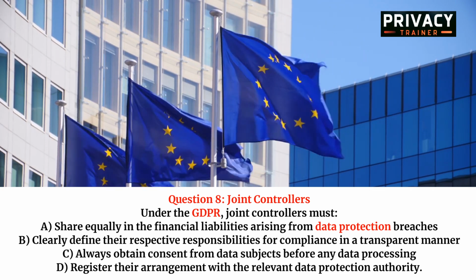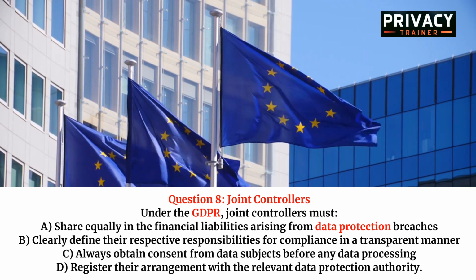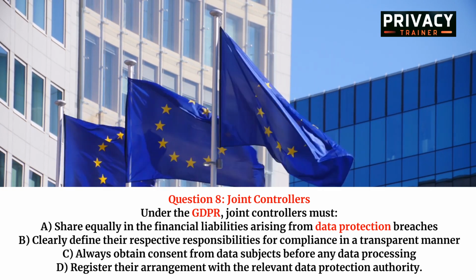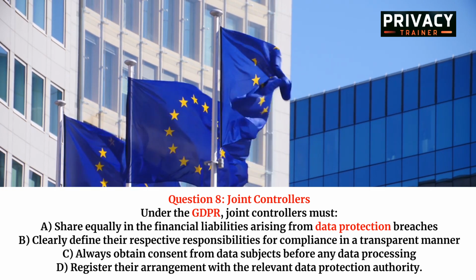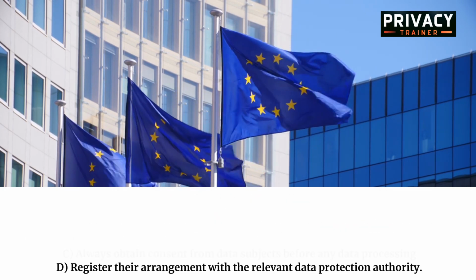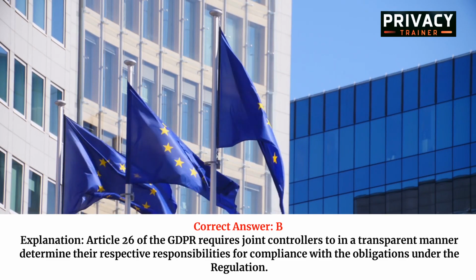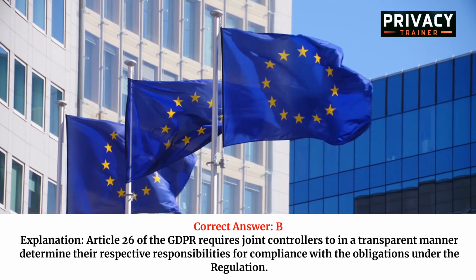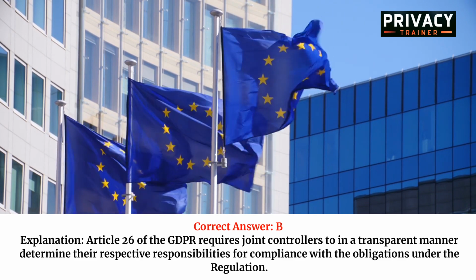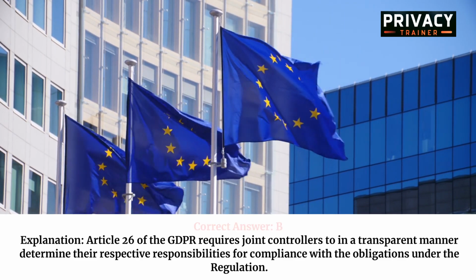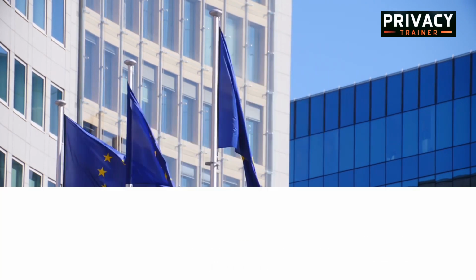B. Clearly define their respective responsibilities for compliance in a transparent manner. C. Always obtain consent from data subjects before any data processing. D. Register their arrangement with the relevant data protection authority. Correct answer, B. Explanation. Article 26 of the GDPR requires joint controllers to, in a transparent manner, determine their respective responsibilities for compliance with the obligations under the regulation.